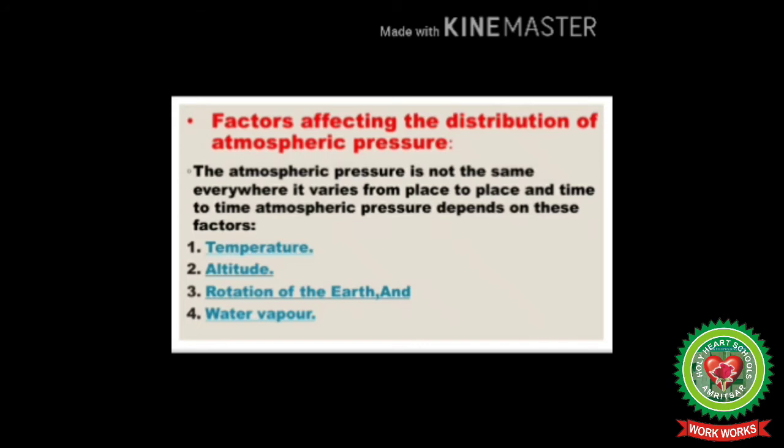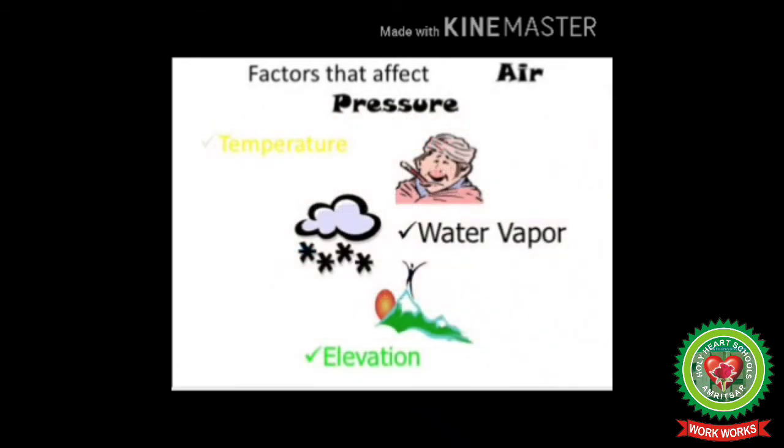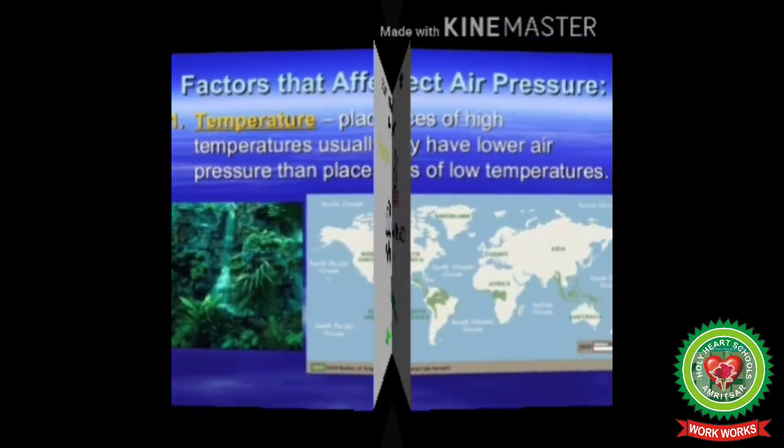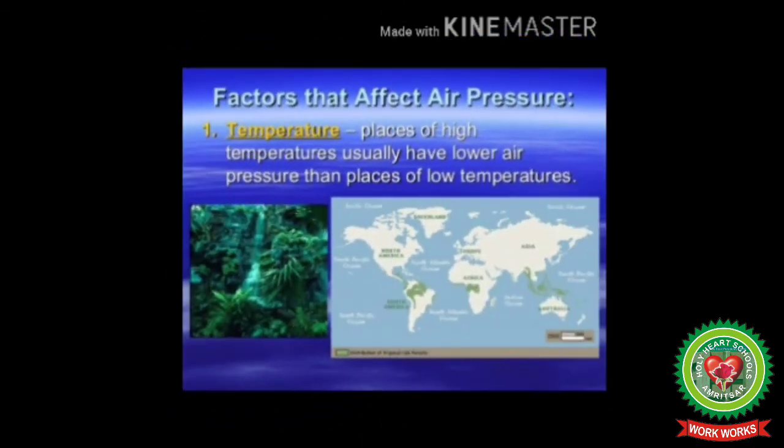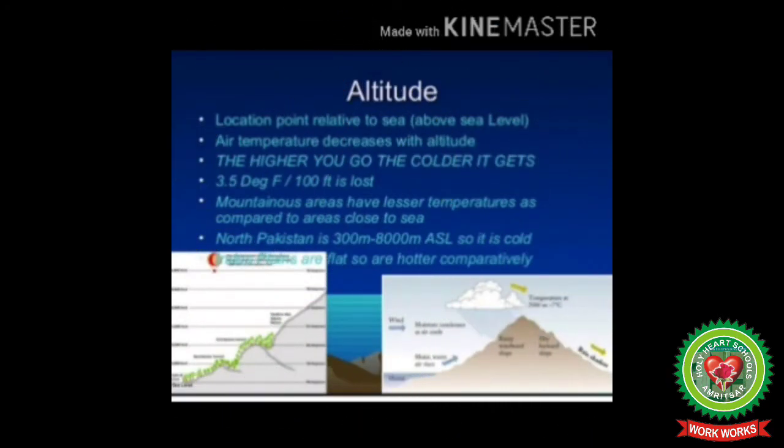Number 1 is temperature. There is an inverse or opposite relationship between surface pressure and temperature. When the temperature is high, air expands and becomes less dense and lighter. So, warm air exerts less pressure. On the other hand, when the temperature falls, the cold air, which is denser, exerts more pressure. This is the reason for having a low pressure belt in the equatorial region and high pressure belts in the polar regions.